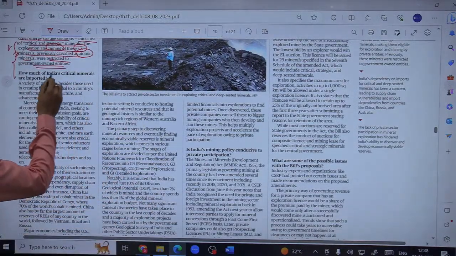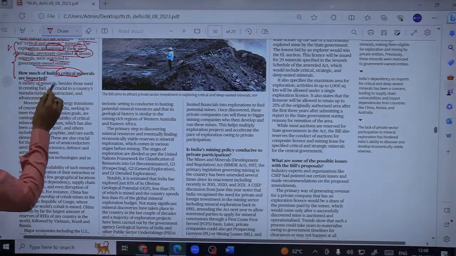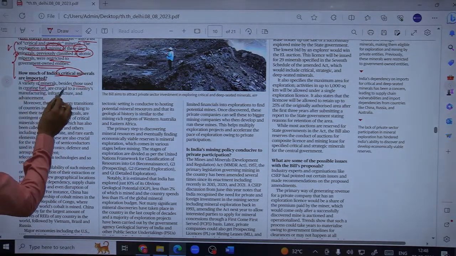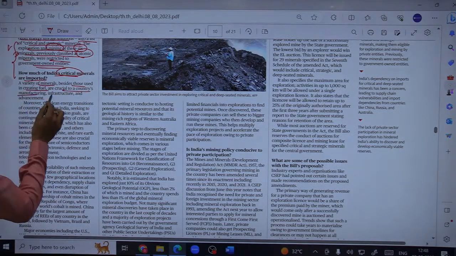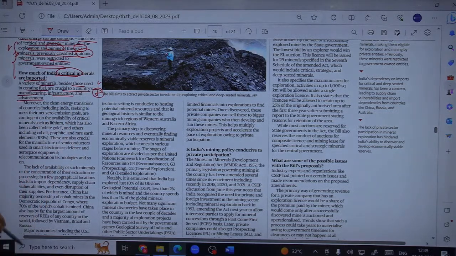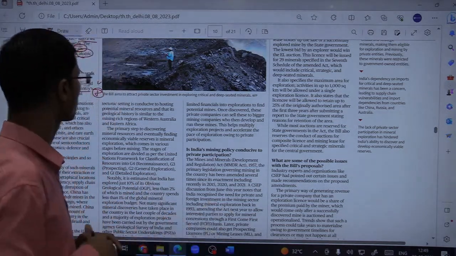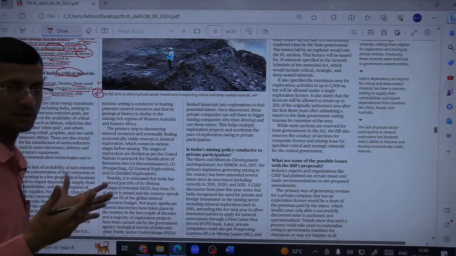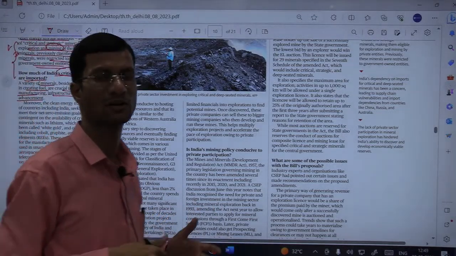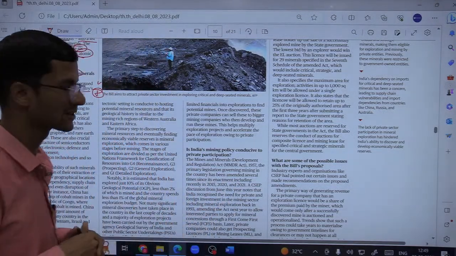How much of India's critical minerals are imported now? So you see, a variety of minerals besides those used in creating fuel are crucial to a country's manufacturing infrastructure and advancement. So all these minerals, the 6 minerals, are very, very important for country's overall development. Fine, especially we are talking about the clean energy, green growth or green GDP and all. So in the transition, critical minerals have a very important role.